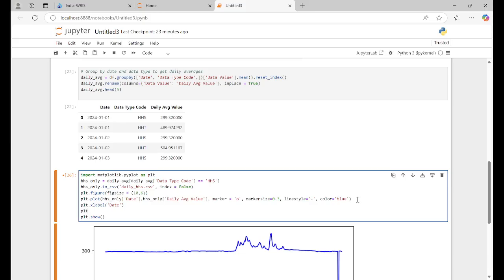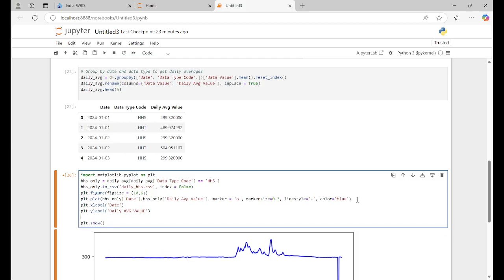Similarly, plt.ylabel, what we need is the daily value. Similarly, plt.title, what we need here is your HSS daily, meaning the manual daily data, whatever.